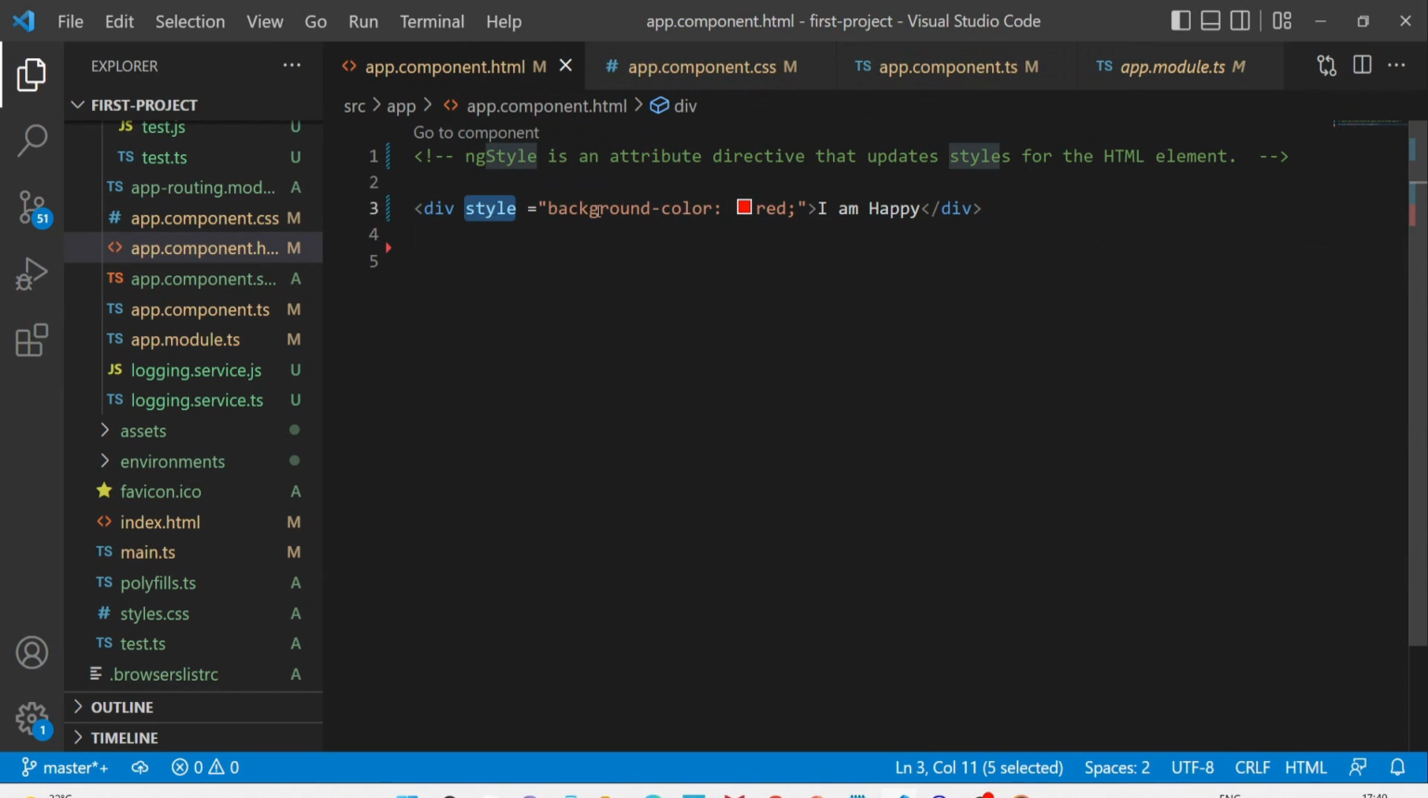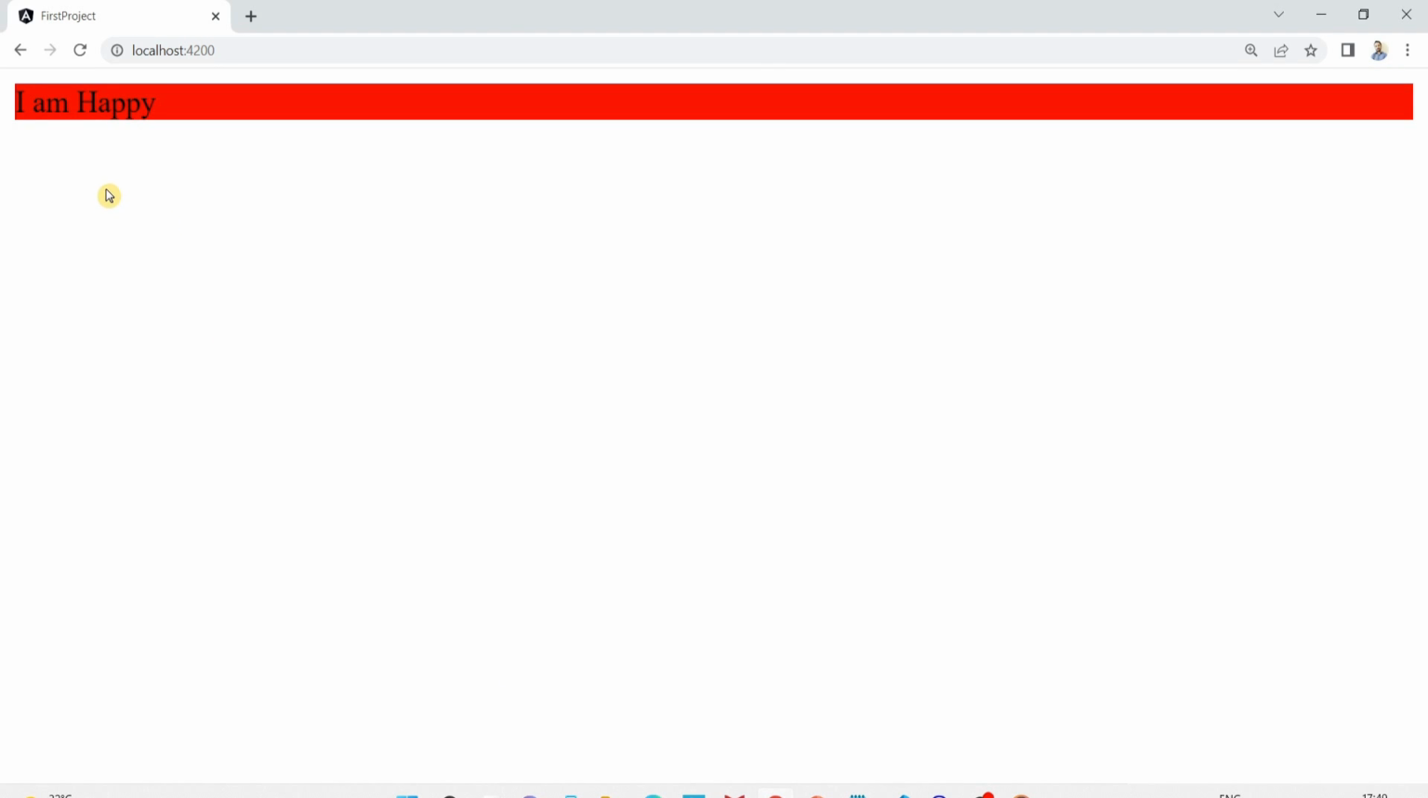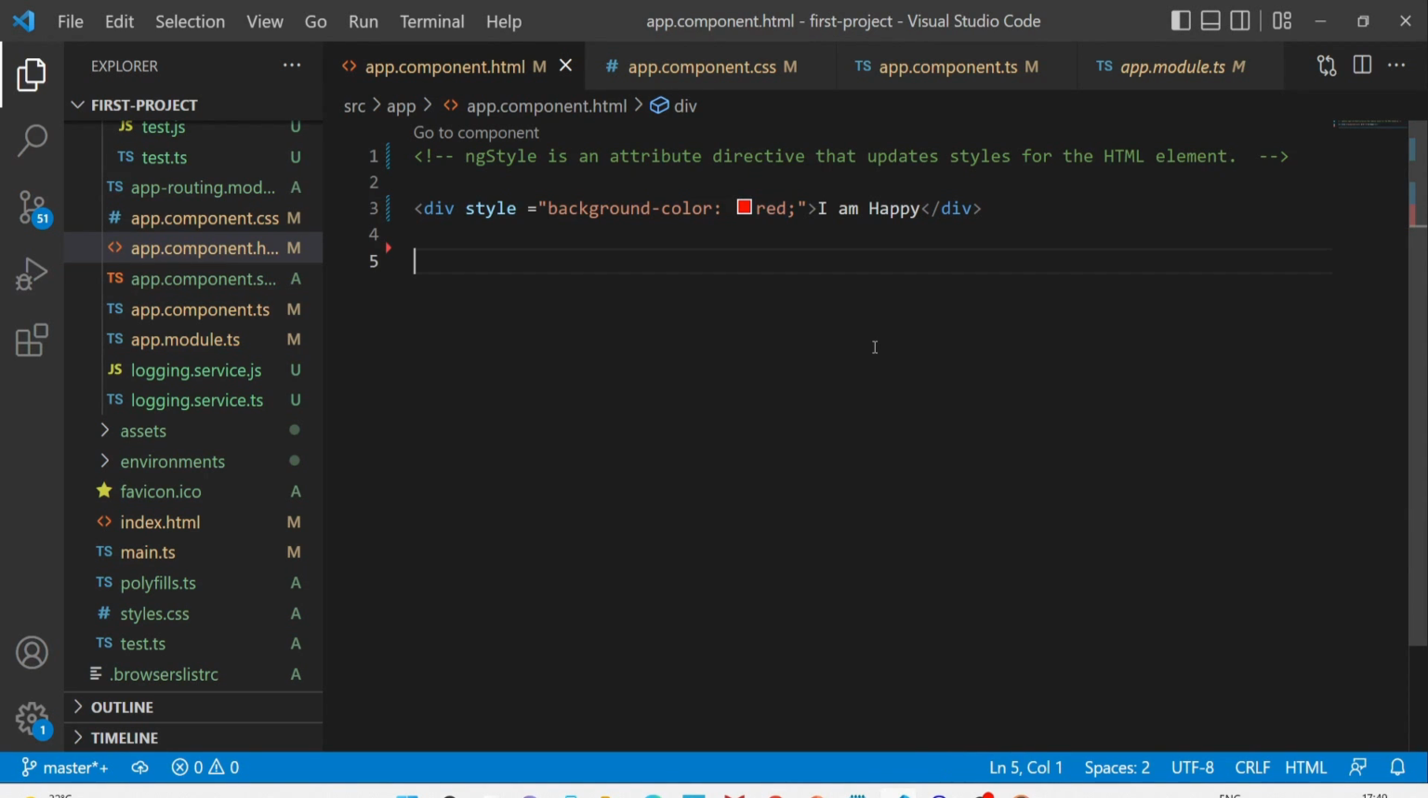You remember the style attribute of HTML? Now this HTML style attribute will set the background color of the div to red, right? Let me show you in the browser. See, here it is. I am happy with the red color background. Now the ng-style can also do the same thing.